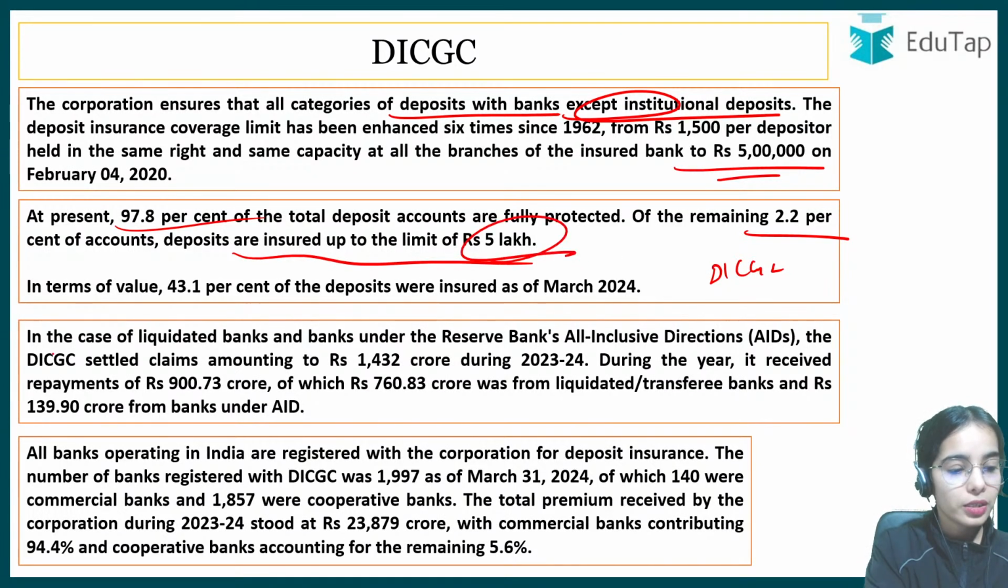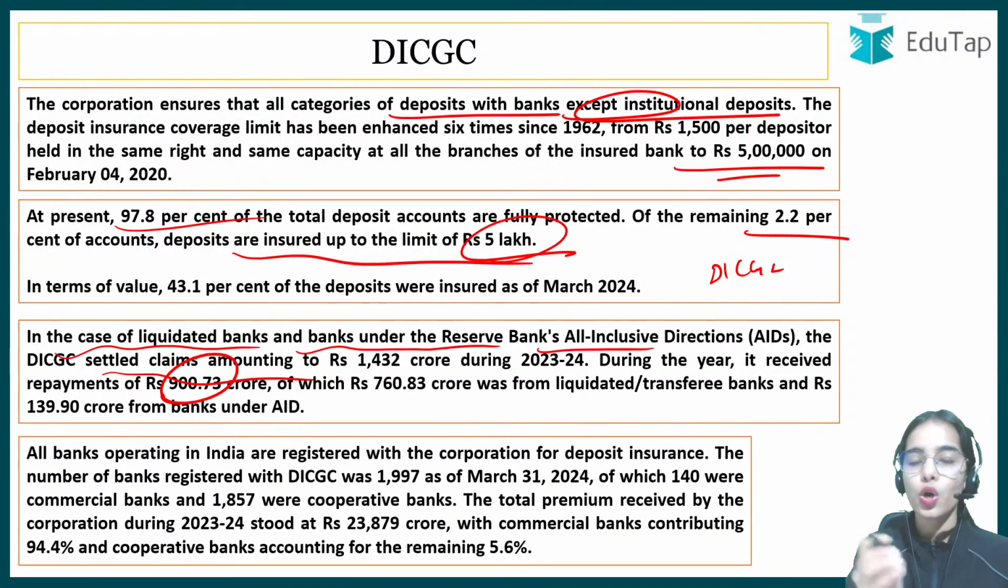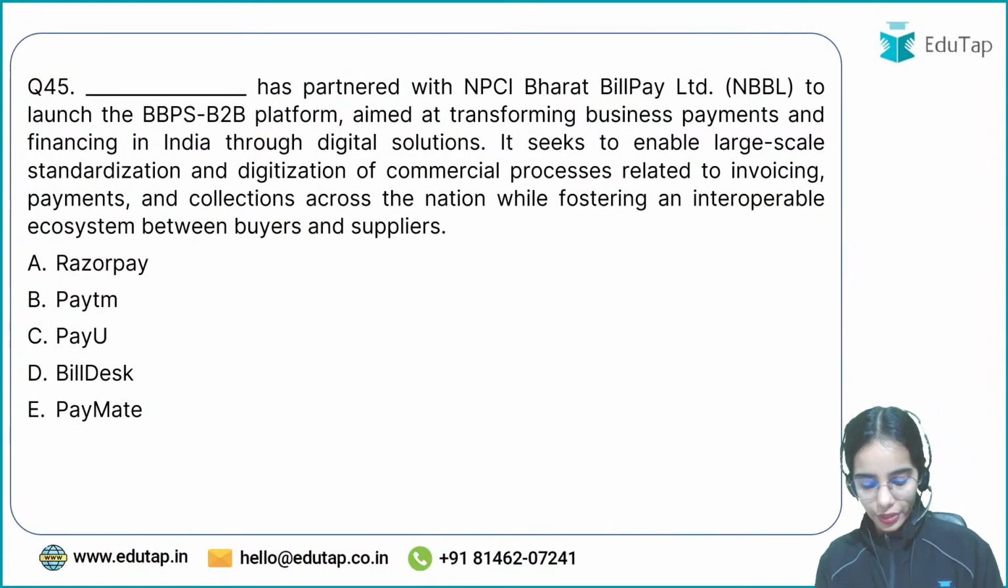Okay. In the case of liquidated banks and banks under Reserve Bank all-inclusive direction, the DICGC has settled the claim amounting to 1,432 crores, out of which it has received back 900 crores from the banks under the liquidation or from the banks under the all-inclusive direction. Now coming to the next question, try to answer this question.